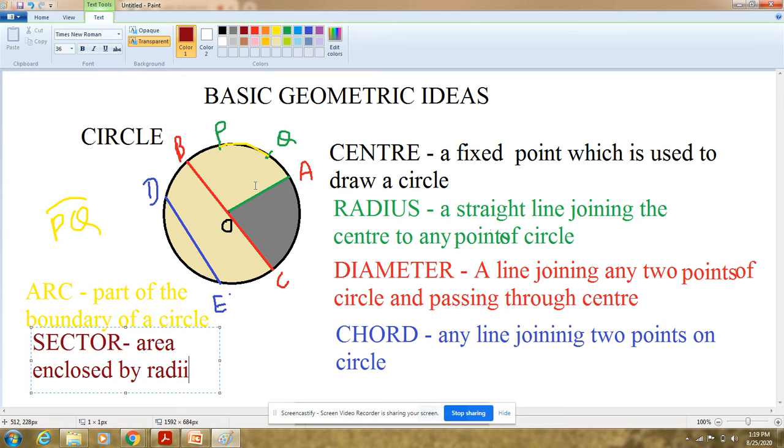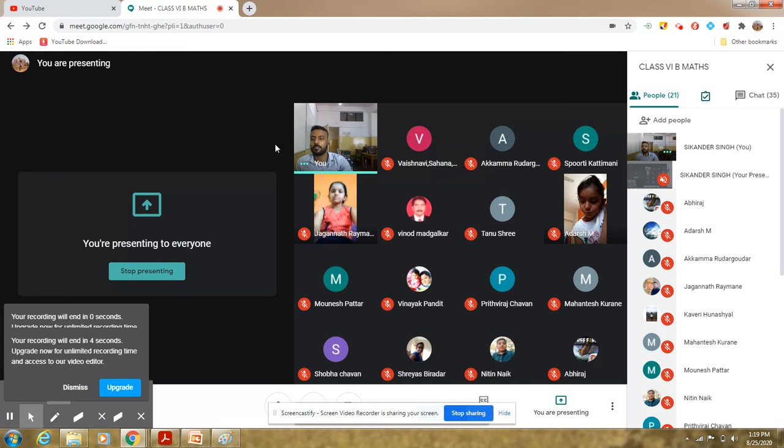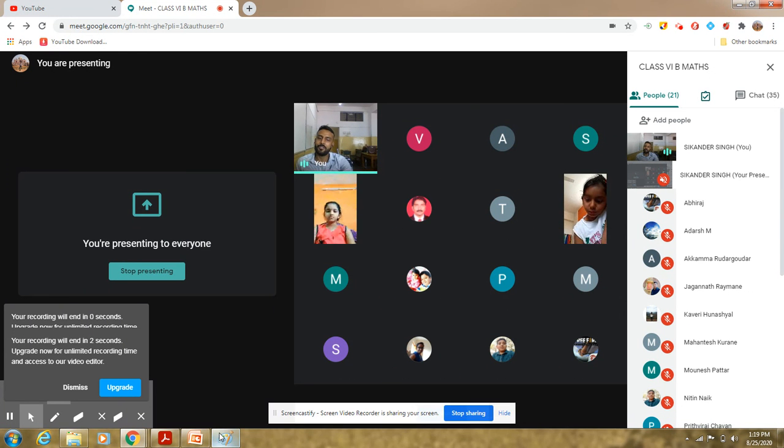See, why am I putting radii? क्योंकि हम दो रेडियस यूज कर रहे हैं. One is OA and one is OC and an arc. See, if any area is enclosed by what? Radii and arc. That is known as what? That is known as, anyone?